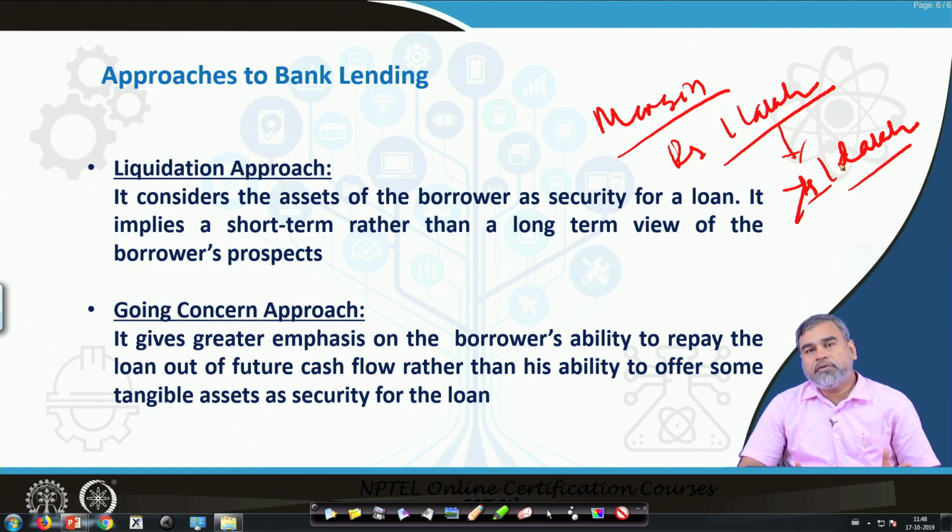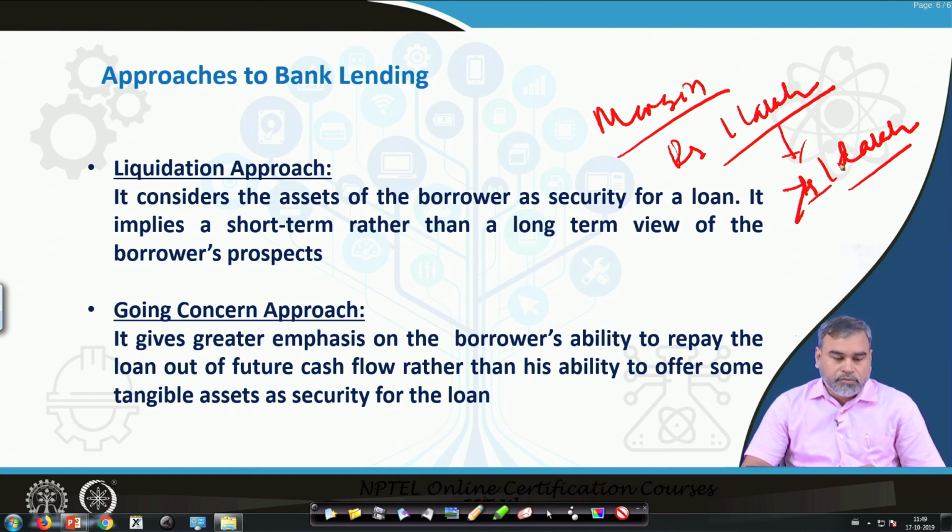If it is a government security, then the margin is different. So, on the basis of the riskiness of that particular asset, or the fluctuations in the value of that particular asset, your margin amount varies. That is why the loans are given on the basis of the asset which the customer provides as collateral against the loan. If there is any default, then the commercial bank can liquidate that asset and get back the loan.